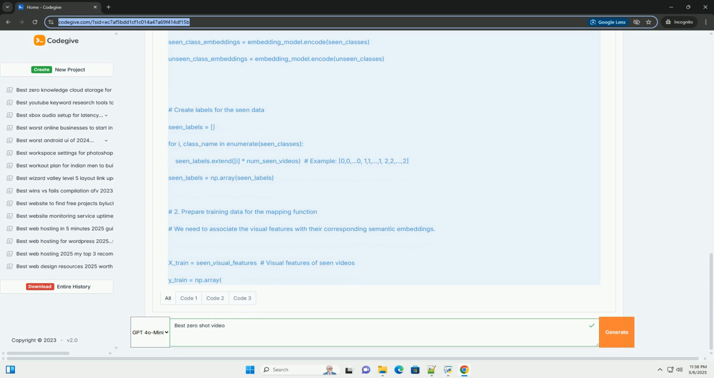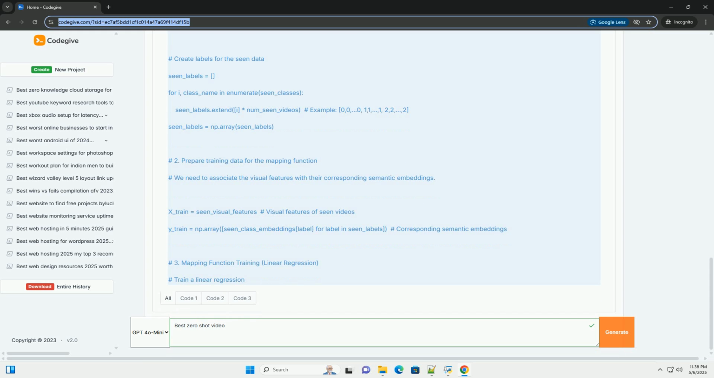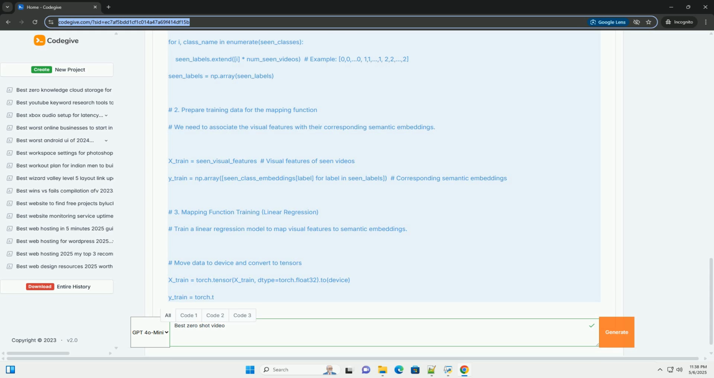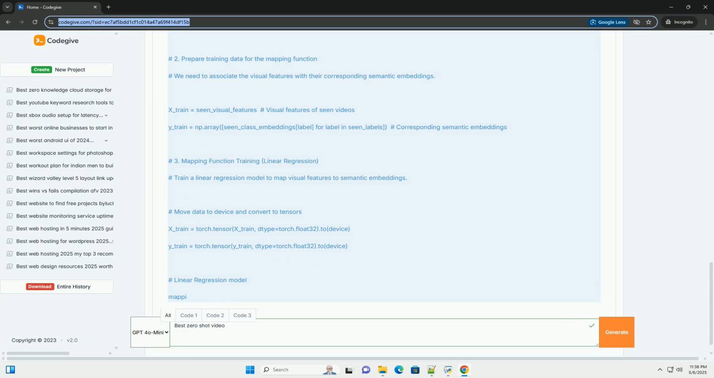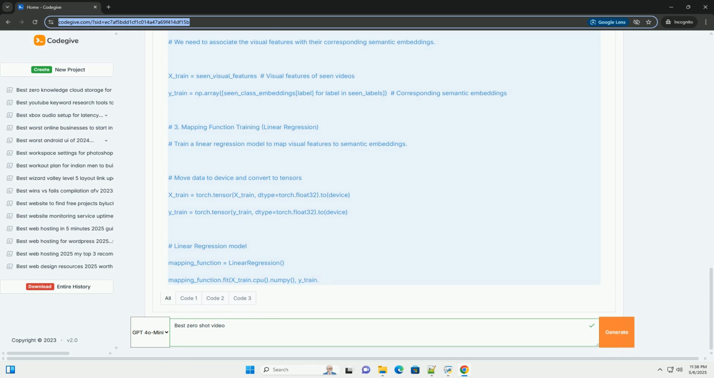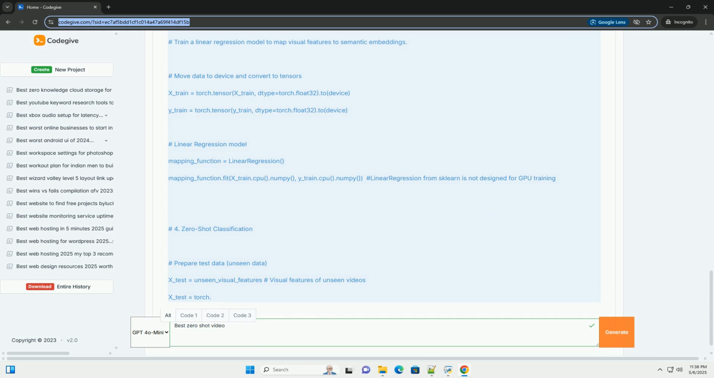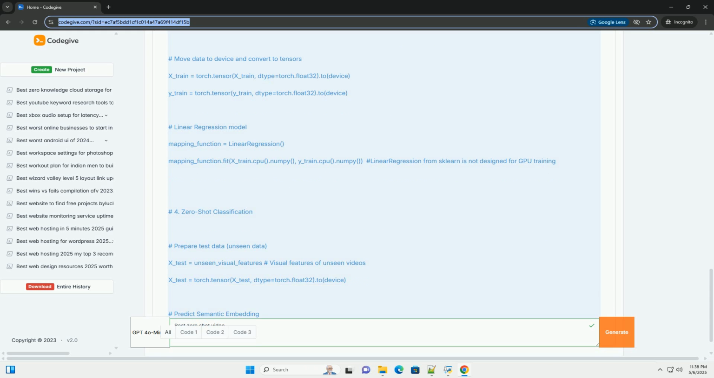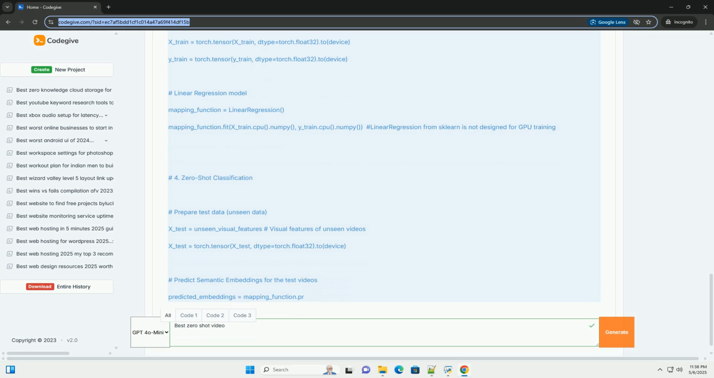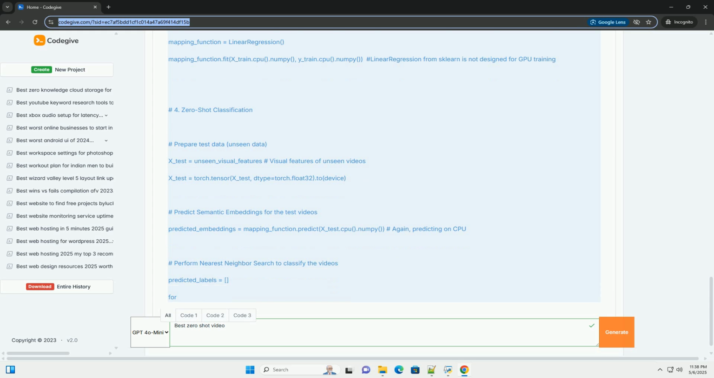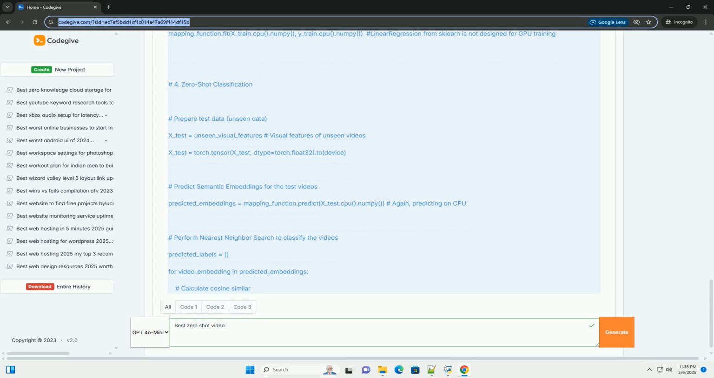This tutorial will provide a deep dive into zero-shot video understanding, covering essential concepts, common approaches, code examples using Python and popular libraries like PyTorch and Transformers, and best practices for building effective zero-shot video classification models. 1. Understanding the core concepts. Before diving into the code, let's establish a solid understanding of the fundamental concepts involved in zero-shot video understanding.